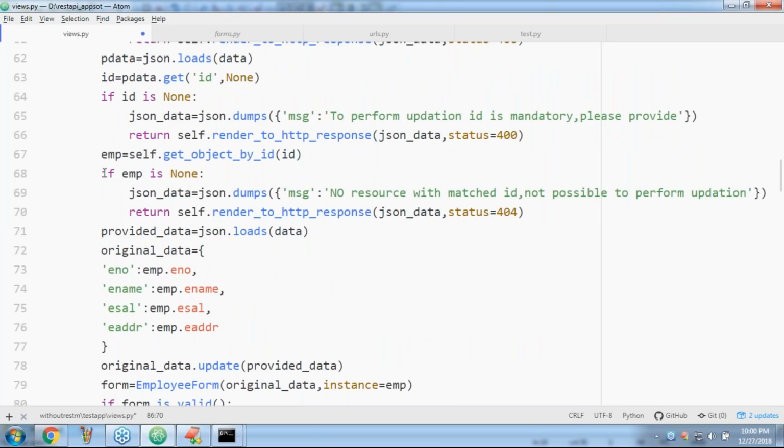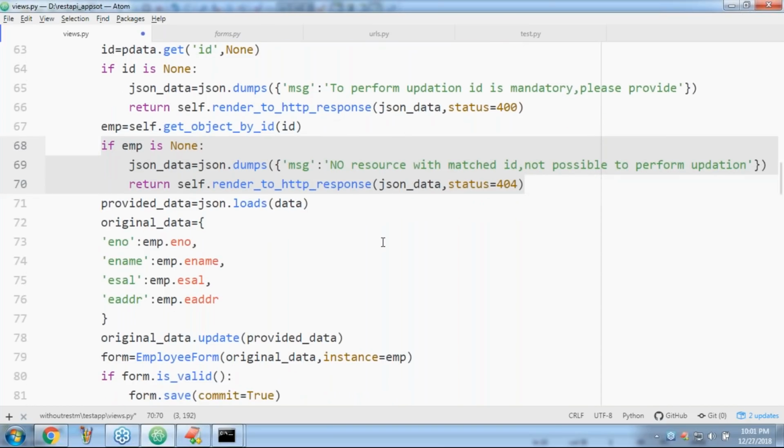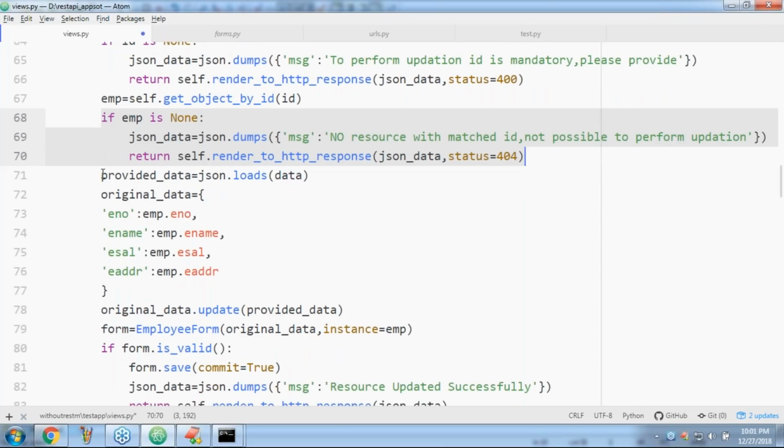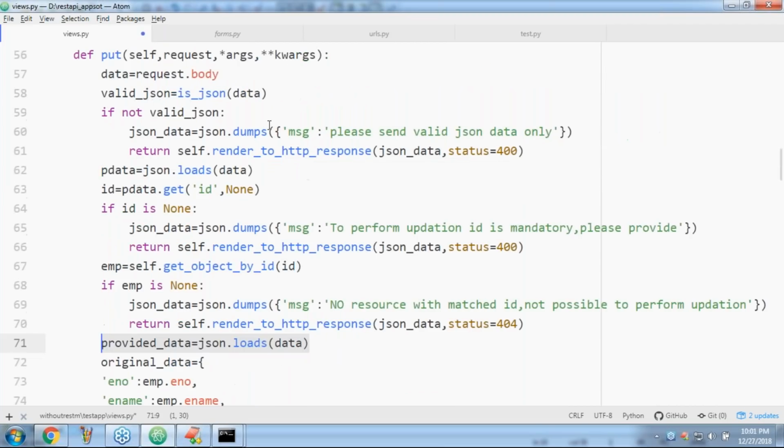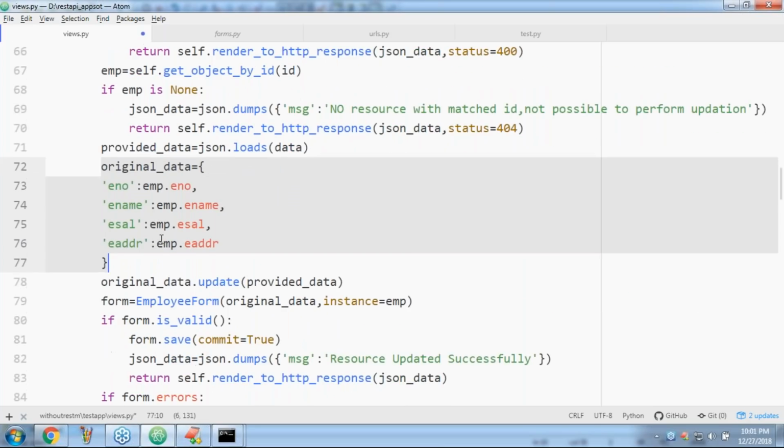If EMP is none, no resource with matched ID, not possible. Otherwise, the employee object is available. If the EMP object is available, then we have the provided data. Now I'm getting provided data from this. Provided data means this one, original data is this one. Now, can you please update original data with the provided data?